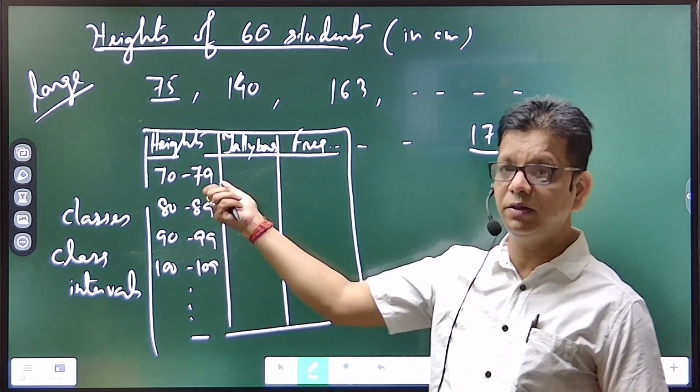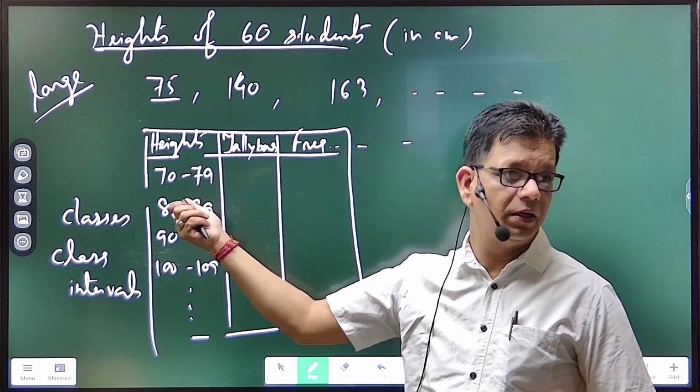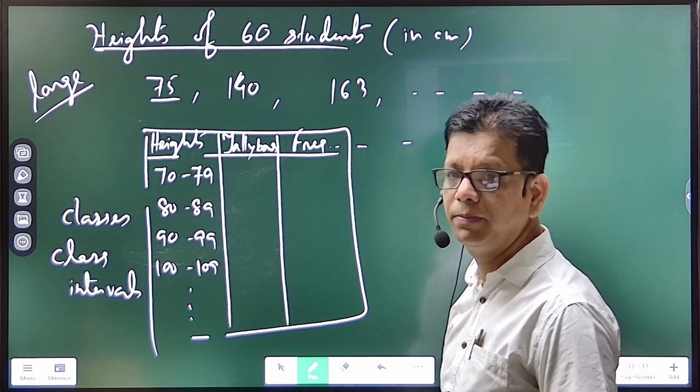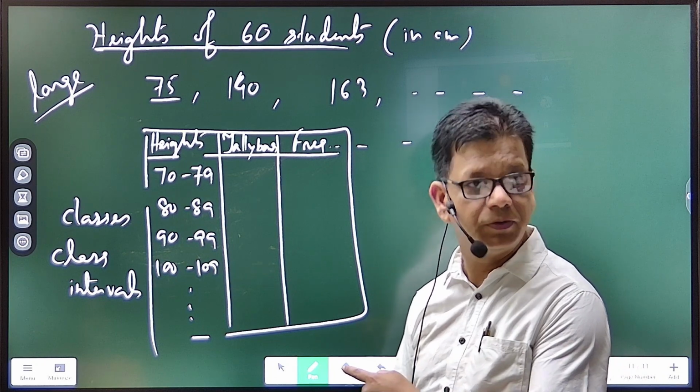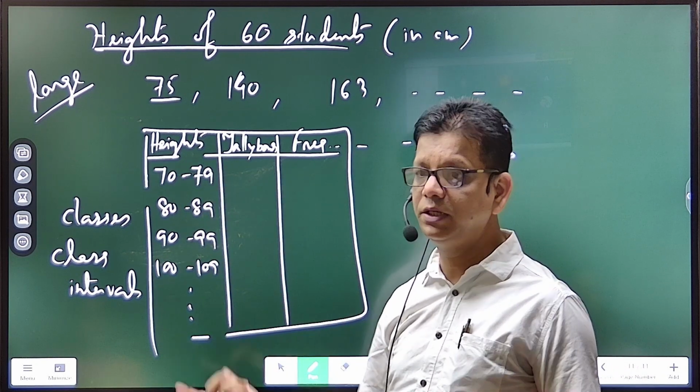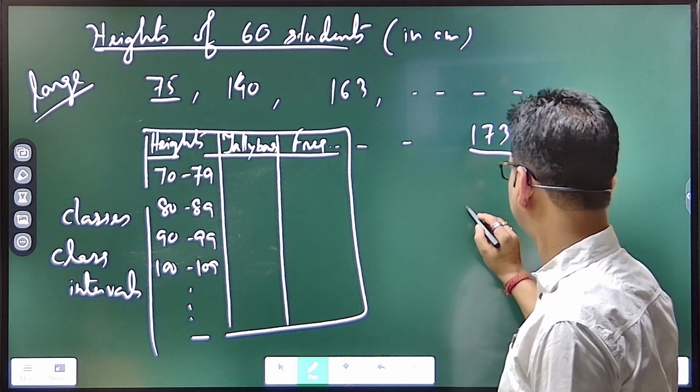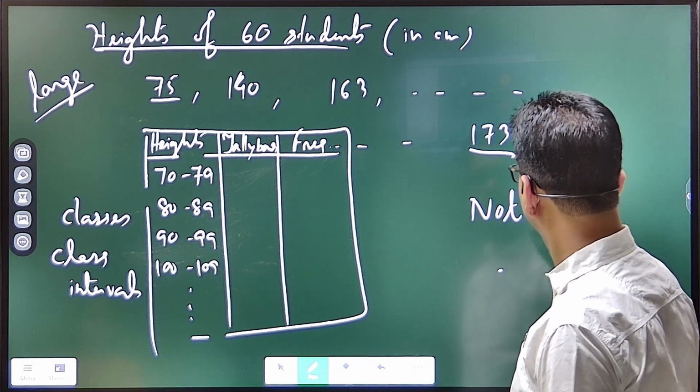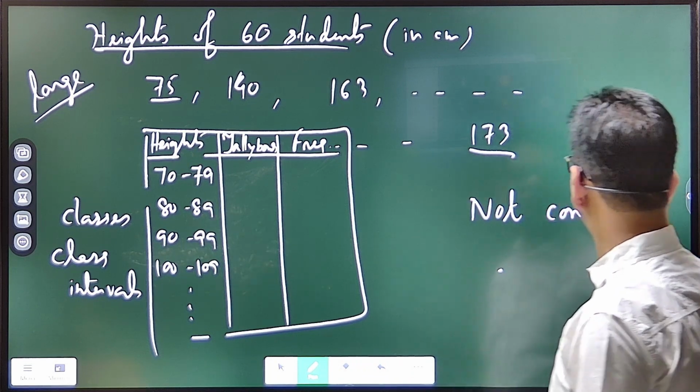So better we can write directly 70 to 79. When you write like this, it is grouped data, that is fine, groups are there, but discontinuous, not continuous.